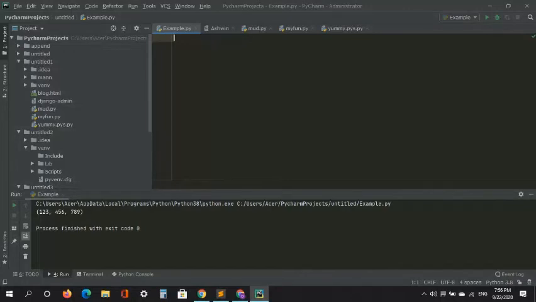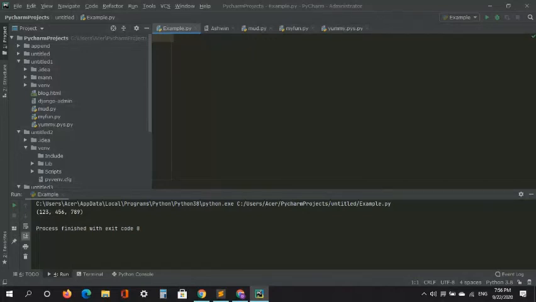So what are sets? Sets are like, let's say you have 1, 2, 3, 4, 5, 6, 7, 8, 9, right? What if you want the index number to change every time? You want to always have 4, 5, 6 first, 7, 8, 9 second, and 1, 2, 3 third, like that. So that's when sets come into the picture.